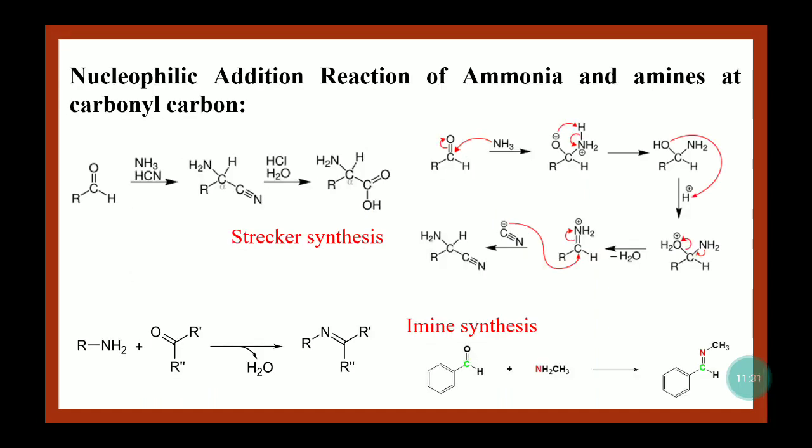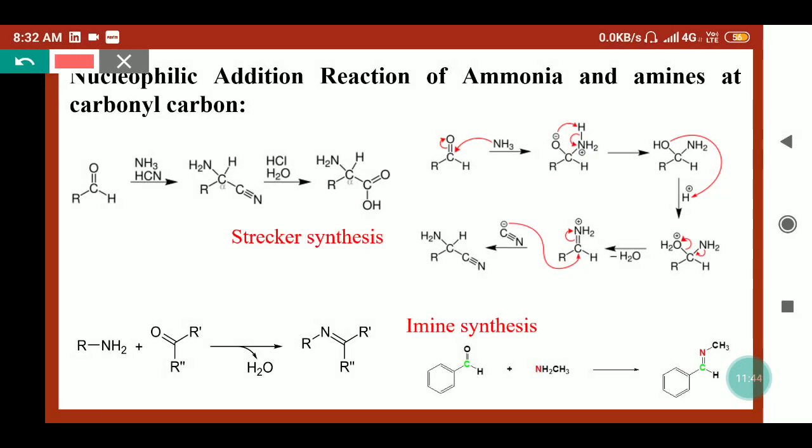Now we will look towards the nucleophilic addition reaction of ammonia or amines towards the carbonyl carbon, because it can also add on the multiple bonds. So when aldehydes react with ammonia in the presence of HCN, it can form the alpha amino nitrile, and it can further hydrolyze to give the amino acid. So it is an important reaction to synthesize the amino acid from the aldehyde. It is known as the Strecker synthesis.